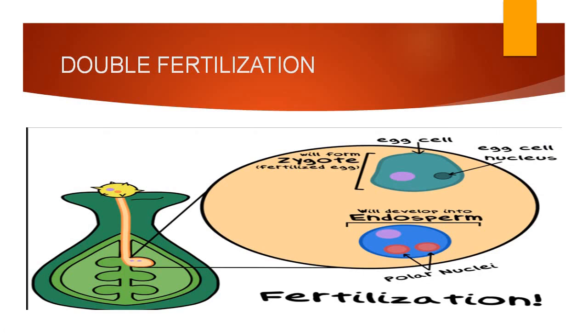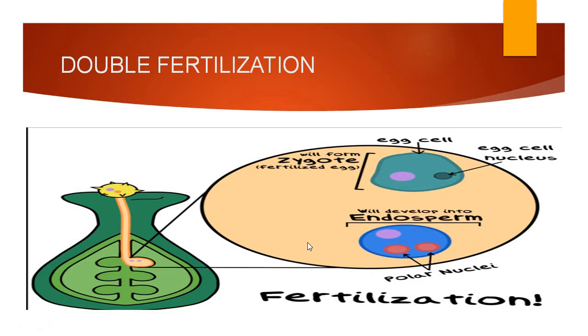Now these two cells of the pollen grain get fused with the cells that are present inside the ovule. One cell from the pollen grain fuses with the egg cell, and that will form the zygote, while the other cell of the pollen grain fuses with the polar nuclei, and that will form the endosperm. So in this way, double fertilization is occurring.